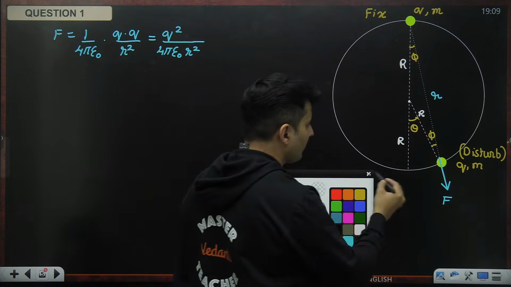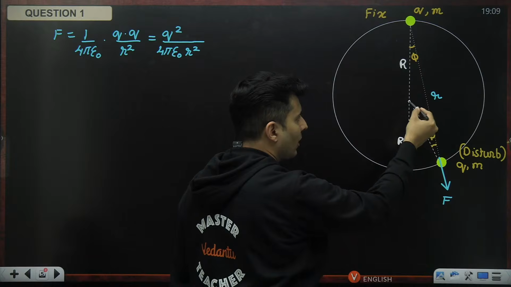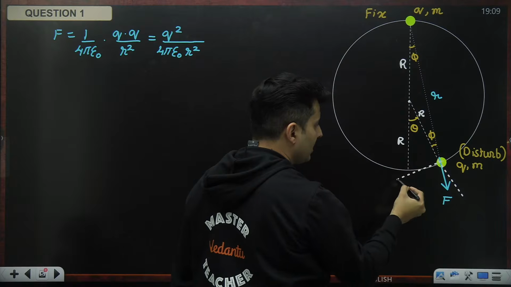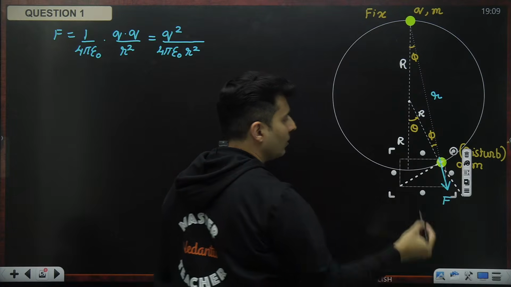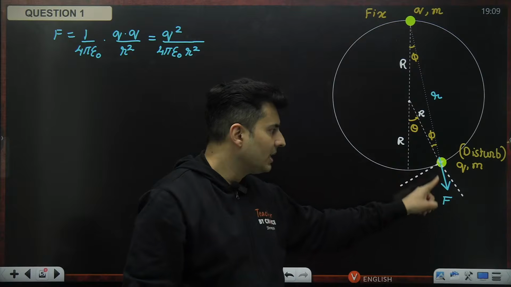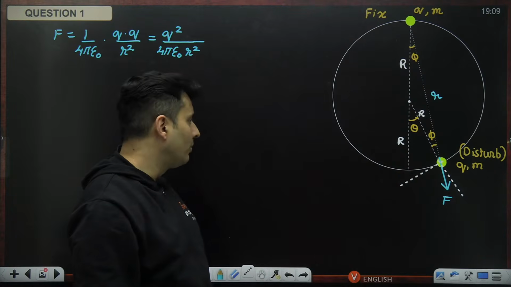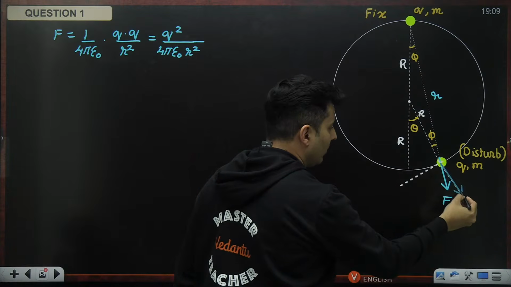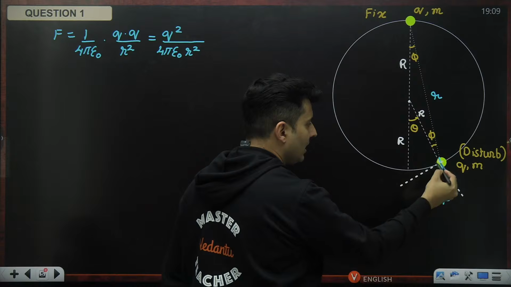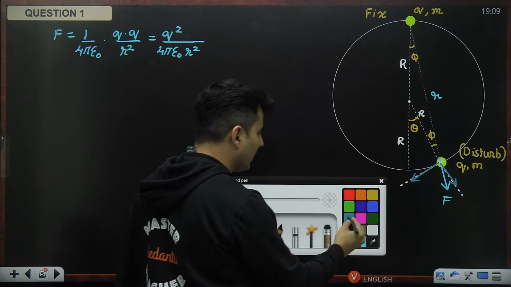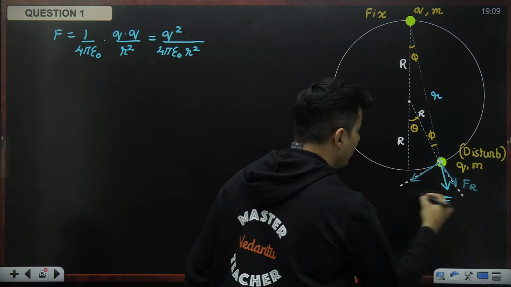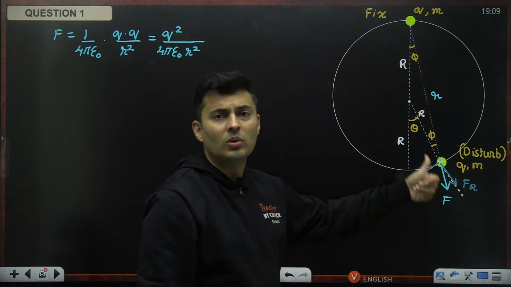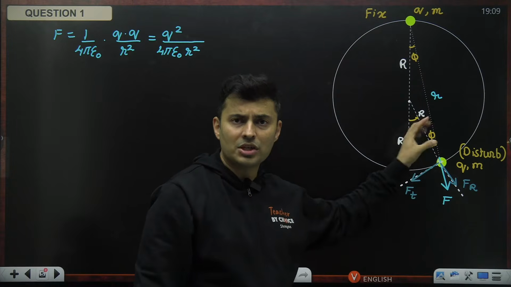The idea comes like this. If I extend that line from the center to the charge, immediately you start seeing what exactly is happening over here. That force has a tangential and a radial component. Can you see that, my dear students? There is a radial component along the radius, and this is basically the tangential component. So there are two components of it. This is the radial component. This is the tangential component. Radial component will give rise to normal. There will be a normal reaction from the hoop.